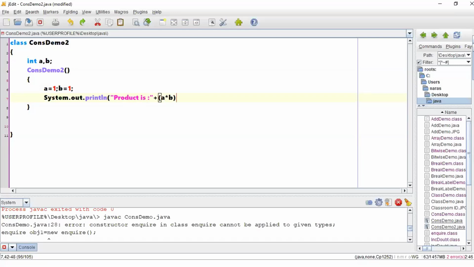You can write it something like this, right? This is one constructor. I wanted to have one more constructor, const demo 2. Now let it take two arguments, int. Can I give the same name as an instance variable? Can I?